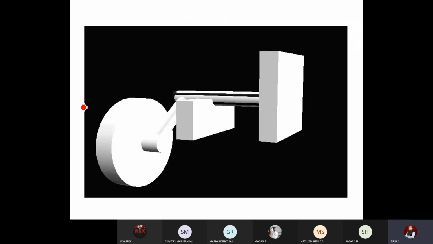So you can see in this animation how actually the torsion bar works. Before that, I'll explain once again the components. Whatever you can see in this portion is the torsion bar. This is the wheel arm, whatever we saw in the sketch. This is the fixed frame which will be connected to the chassis. One end of the torsion bar is fixed to the chassis. The other end is attached to the wheel arm. The wheel arm in turn is attached to the wheel. So indirectly, one end is rigidly fixed, the other end is connected to the wheel.